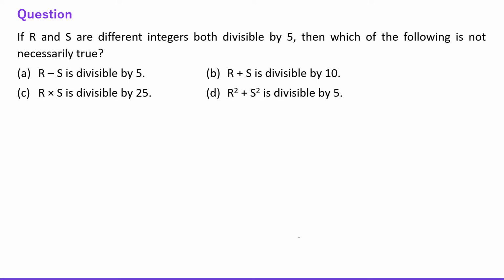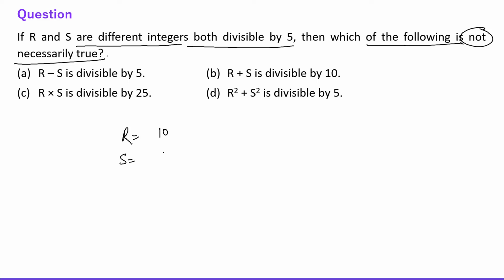Next question says, if R and S are different integers, both divisible by 5, then which of the following is not necessarily true? Let's say R is 10 and S is 15. The first option is R minus S. So R minus S will be minus 5. Minus 5 is divisible by 5.